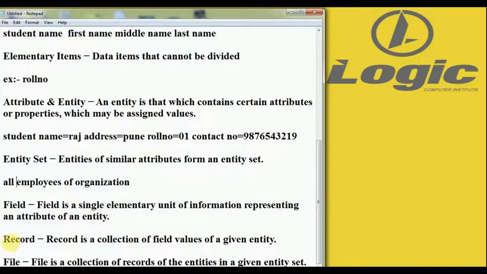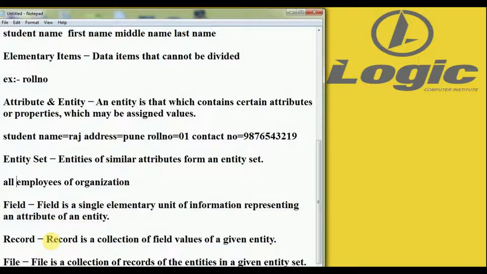A field is also called a column, because it stores one type of information. So it is called a field or single elementary unit. The next point is record. A record is a collection of field values of a given entity, and a record is also called a row in a table.